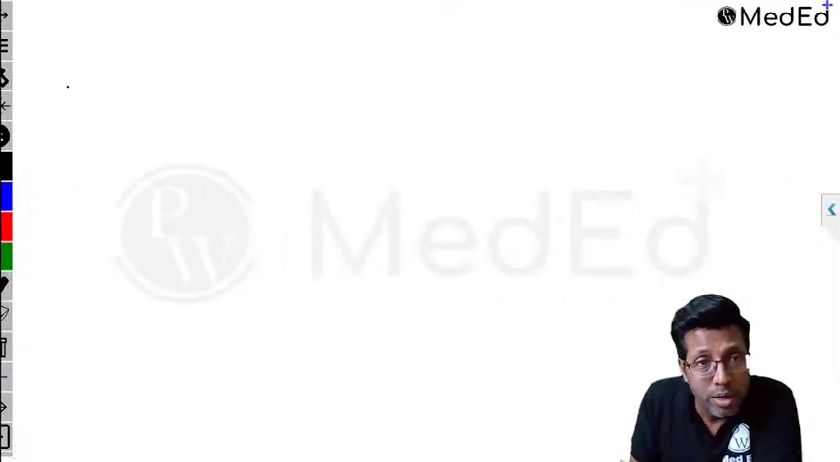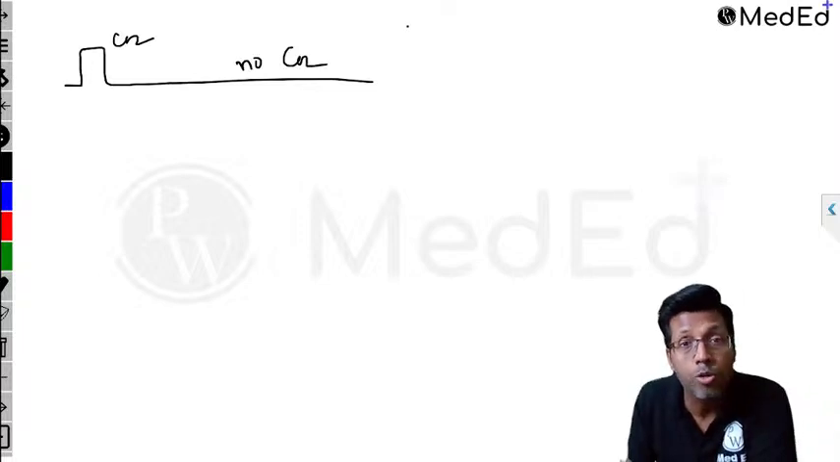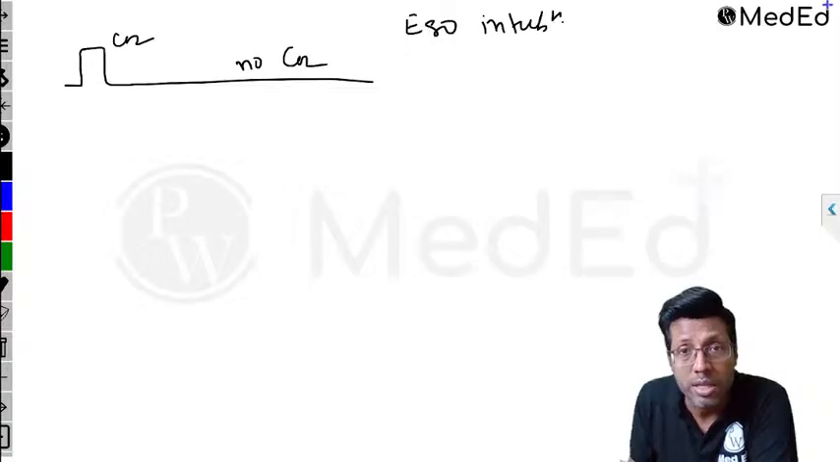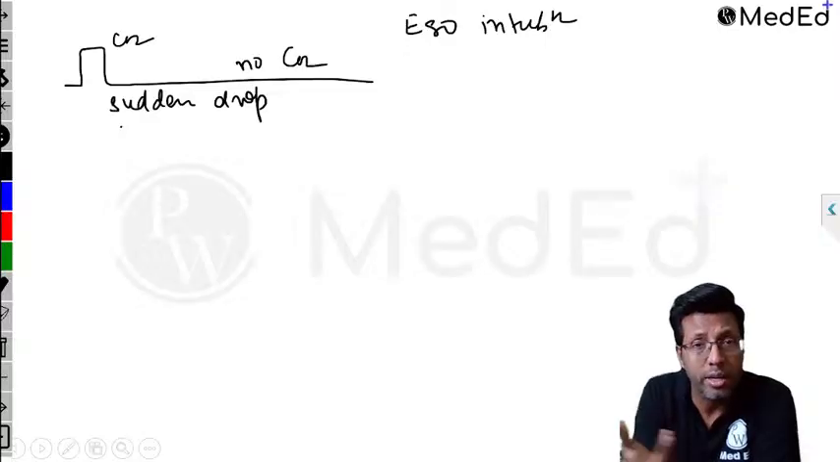Now you get a graph like this. What does it mean? You got some carbon dioxide, and after that there is no carbon dioxide coming out. Why is no carbon dioxide coming out? Because your tube might have gone in esophagus. So this would suggest esophageal intubation. So this graph basically you can call as sudden drop in EtCO2. Sudden drop means it is there, and suddenly it's gone.